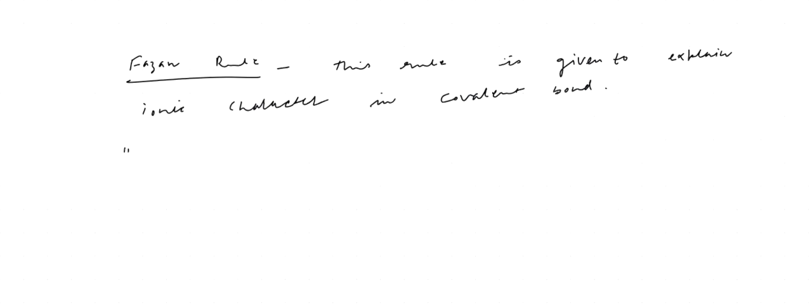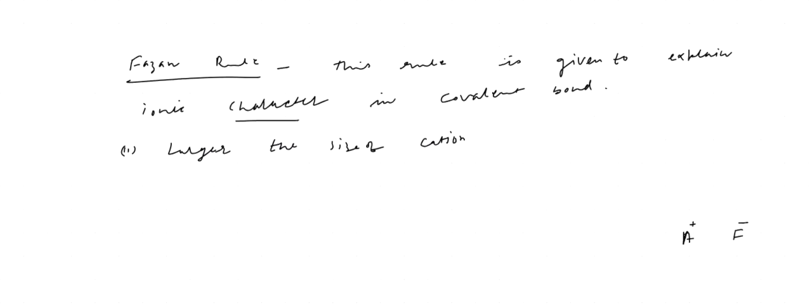Larger the size of cation. What it actually means is, suppose this is atom A and atom B, positive and negative, and you are going to explain the ionic character.